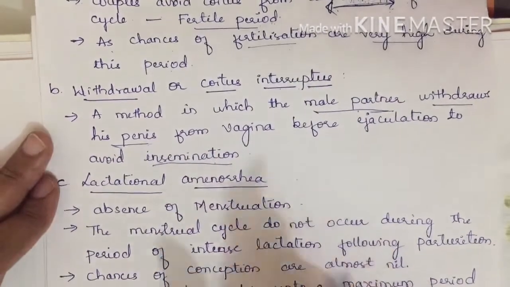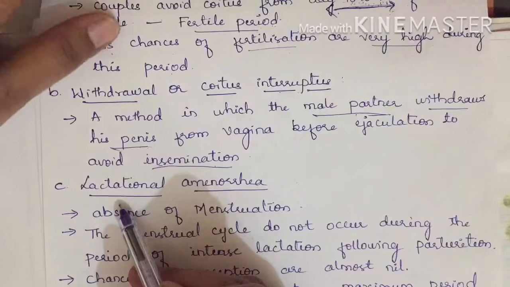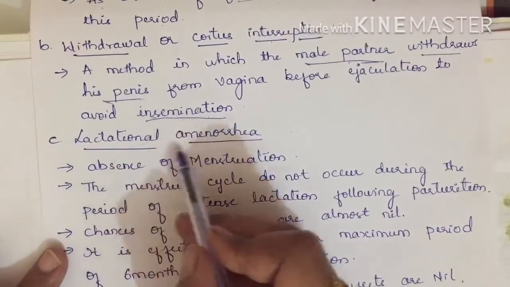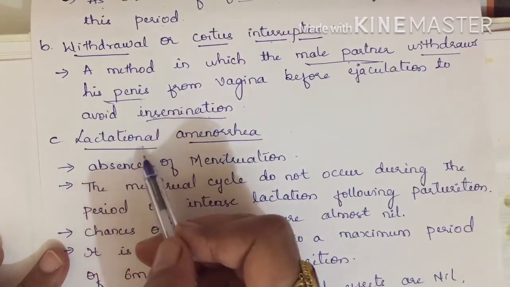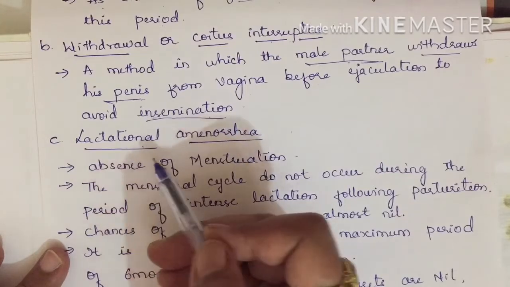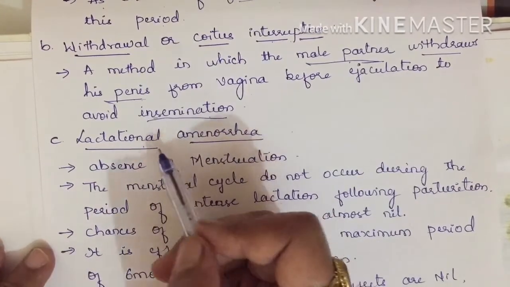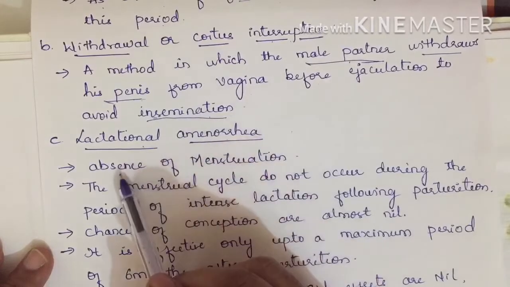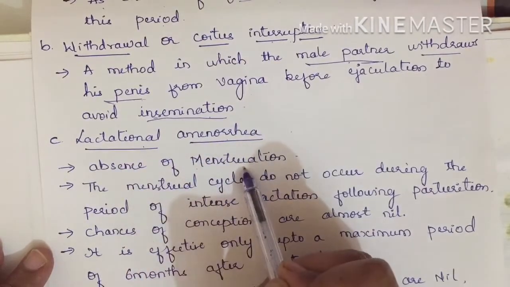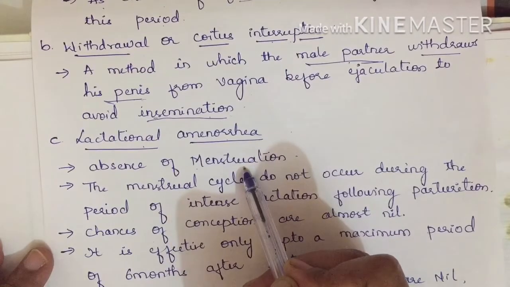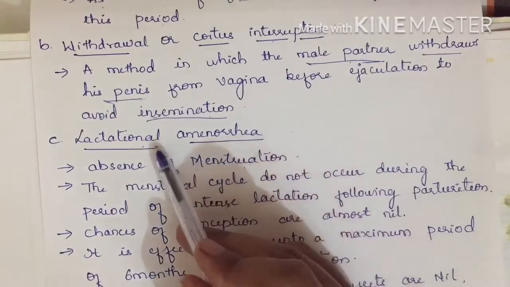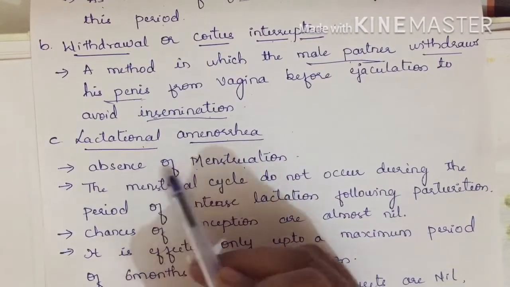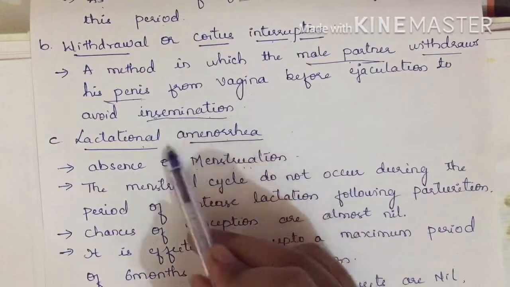The third one is what here? It is nothing but lactational amenorrhea. Lactation we have discussed: the mother feeds the baby with the mammary gland, which produces milk. In this lactational amenorrhea period there is absence of menstruation. As soon as parturition, after delivery, the mother starts to produce milk. The period till she is going to produce milk, we call the lactational period. In this period there is an absence of menstruation.